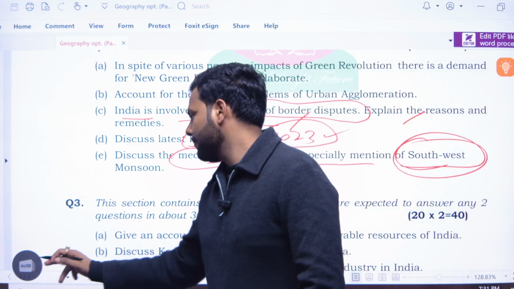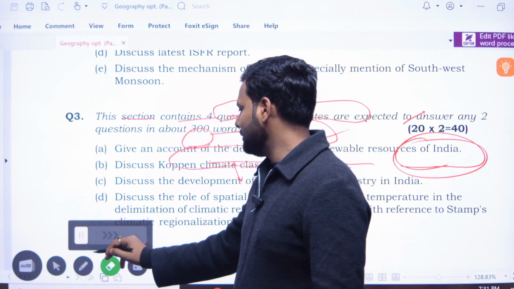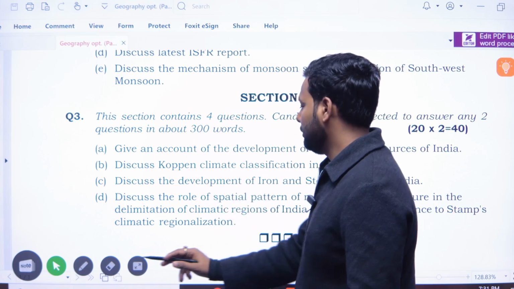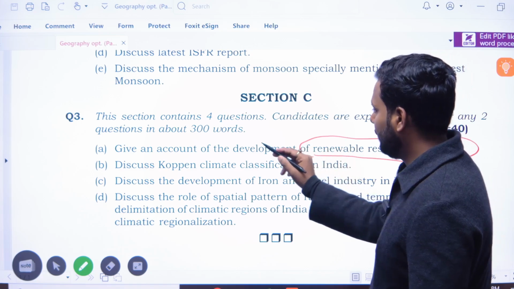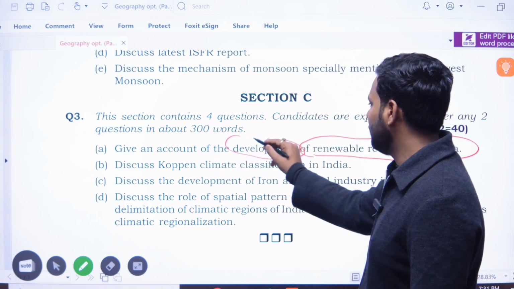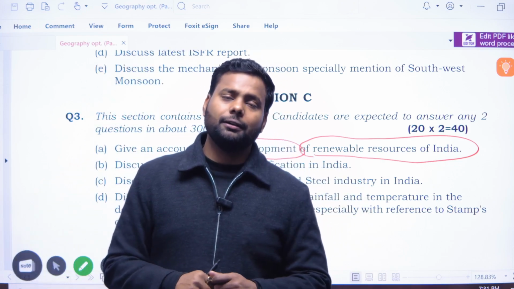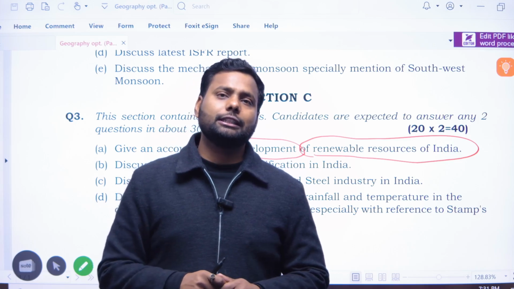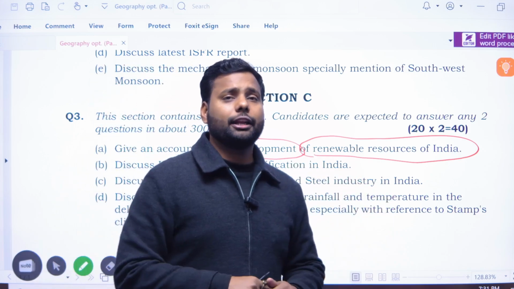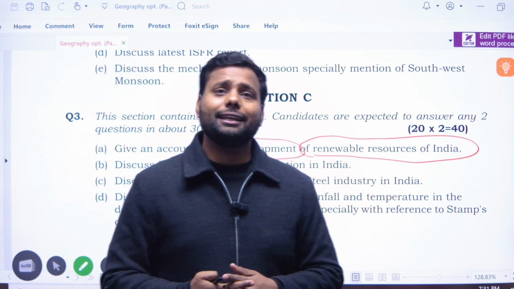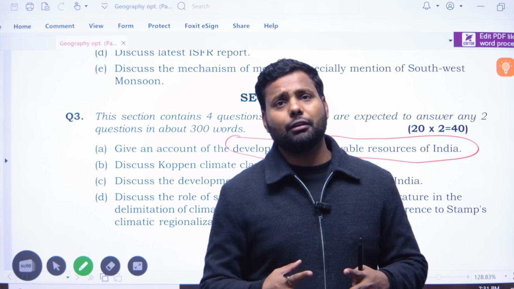Okay, now in the last section C, give an account of the development of renewable resources in India. In the recent past, we have to pre-achieve the aim of renewable energy in context of solar energy. We all know that non-renewable energy has limited sources, and India is a country of the largest population.